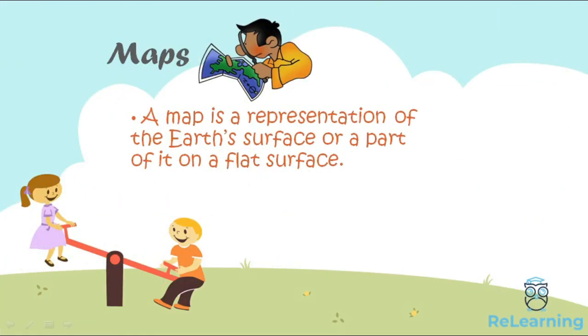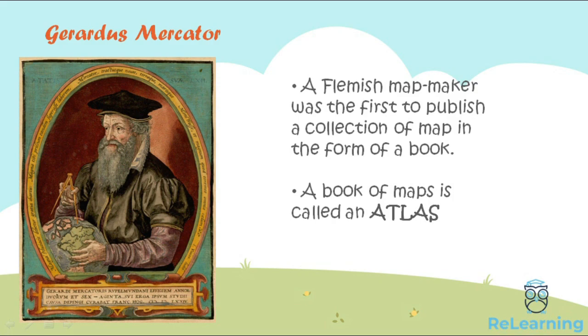Maps. A map is a representation of Earth's surface or a part of it on a flat surface. The word map comes from the Latin word mappa, which means napkin. Gerardus Mercator, a Flemish mapmaker, was the first to publish a collection of maps in the form of a book. A book of maps is called an atlas.